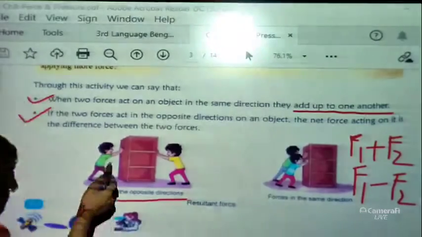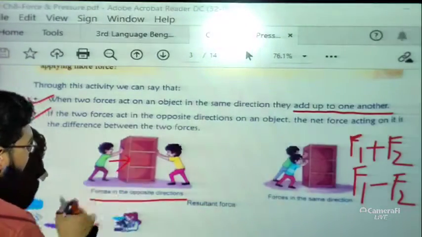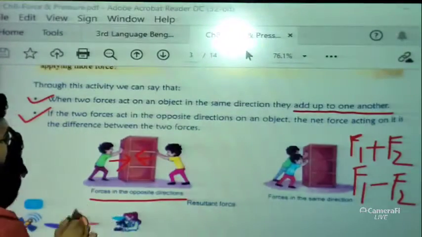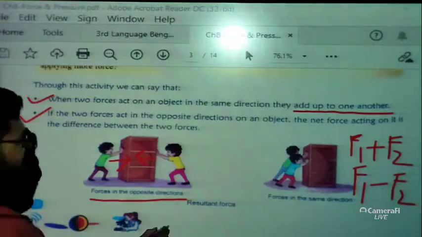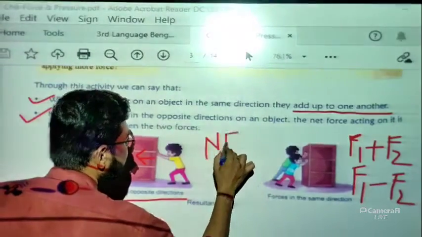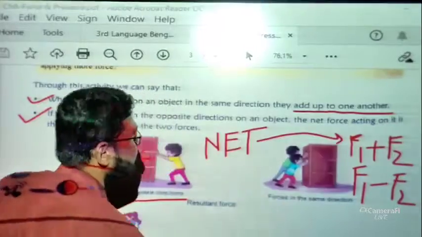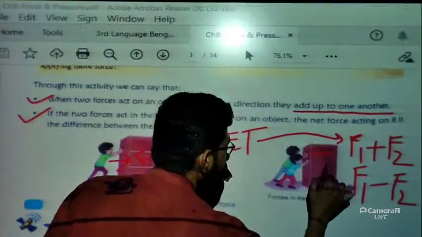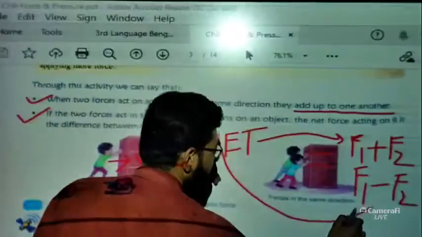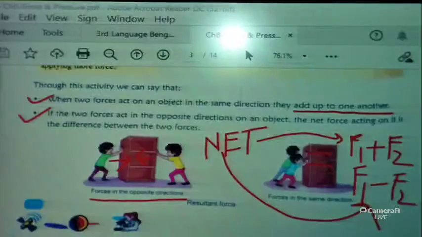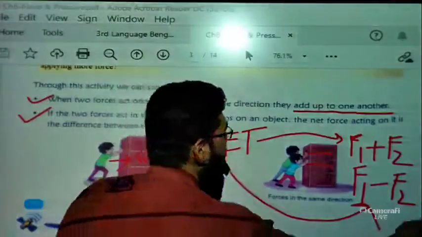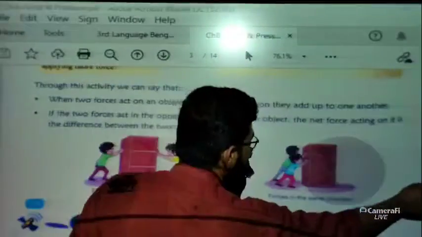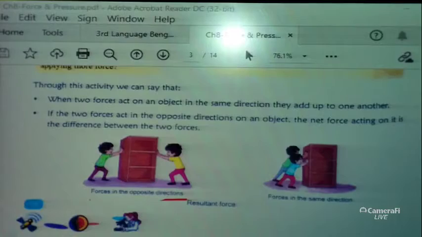Now just have a look. Forces in the opposite direction. You can see here, this boy is applying force in this direction and this boy is applying force in this direction. If this force we call F1 and this force F2, the net force will be the difference, F1 minus F2. Now in this other case you can see two boys applying force in the same direction, so your net force will be F1 plus F2. So this is all about the resultant of force. Clear? Very easy one. I hope you can correlate this with your daily life.